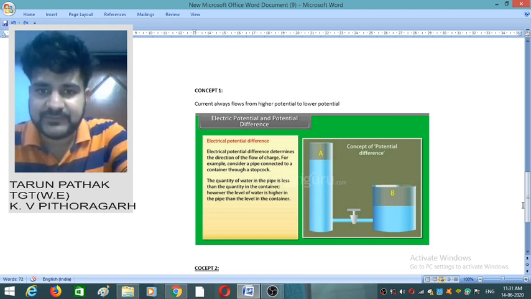Similarly, as we studied in our ninth class, the heat flows from higher temperature to lower temperature, the water flows from higher level to lower level, the wind flows from higher pressure to lower pressure, and the current always flows from higher potential to lower potential.